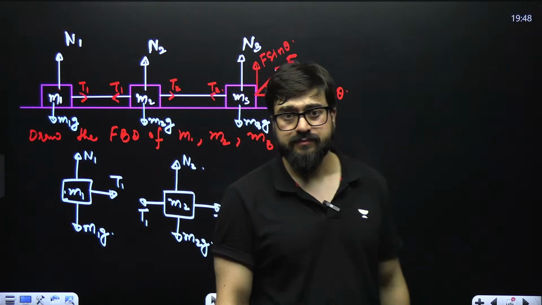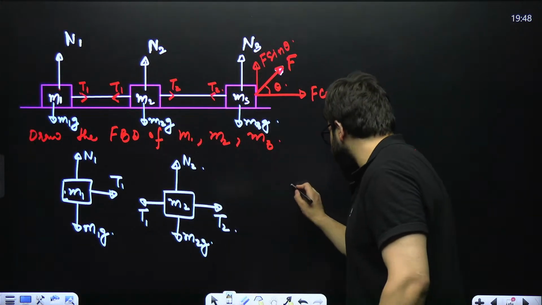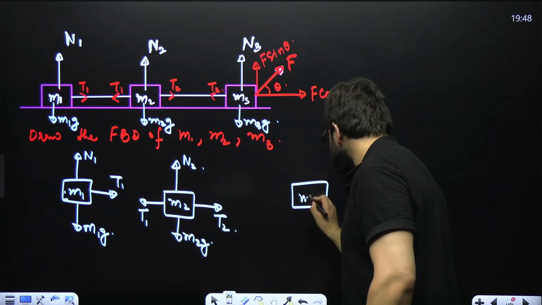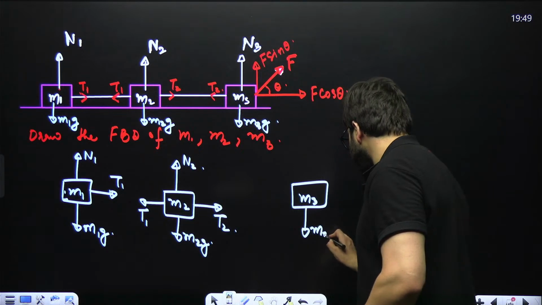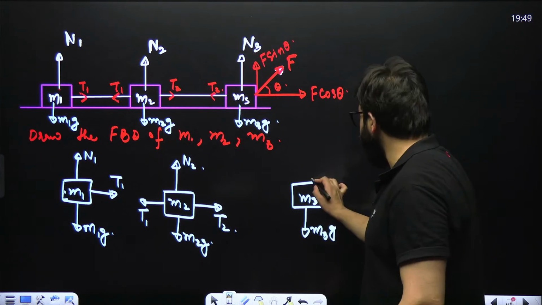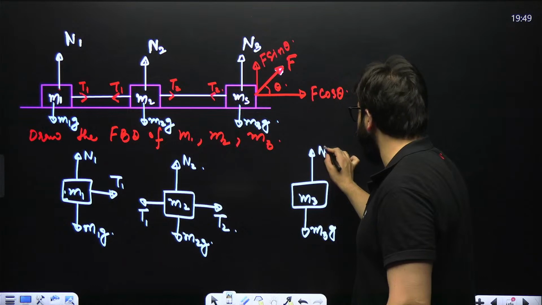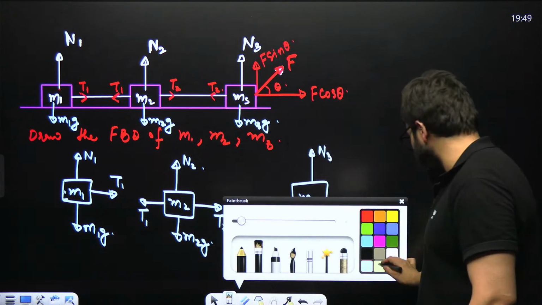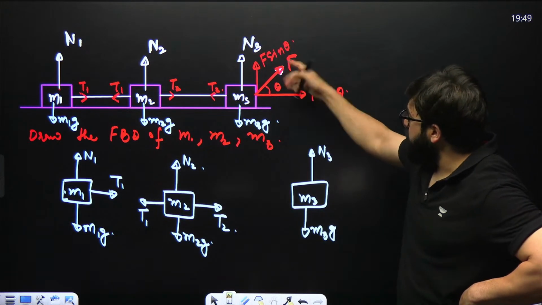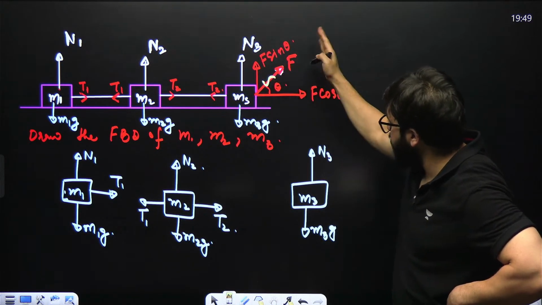Okay. And then if I make the third block over here, that is M3. In the downward direction, it is M3 into G. In the upward direction, this is N3. And guys, one more thing I would want to add over here. What is that? Now this F has been resolved, forget about this.